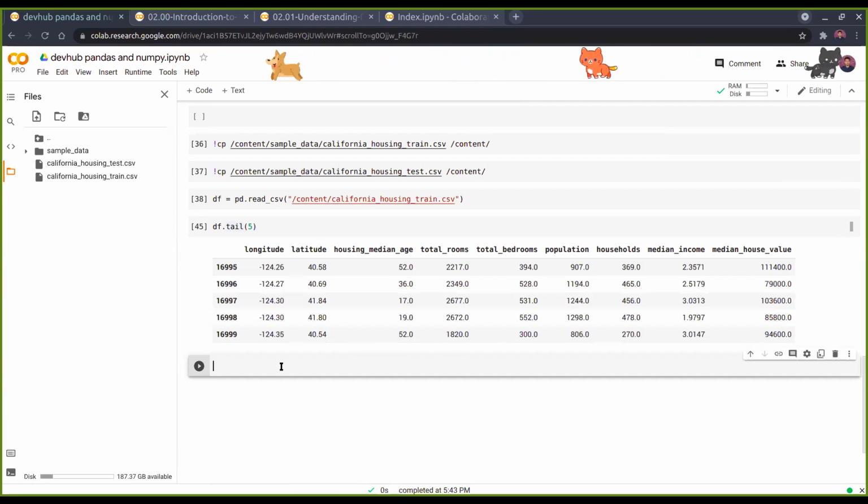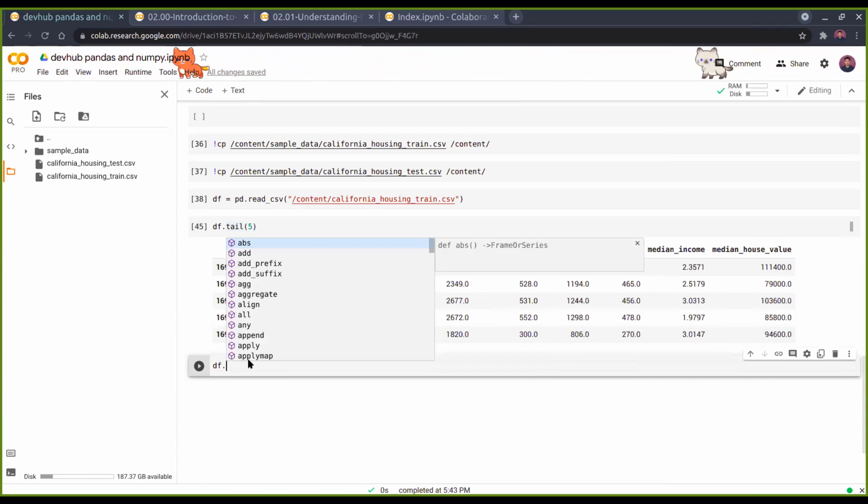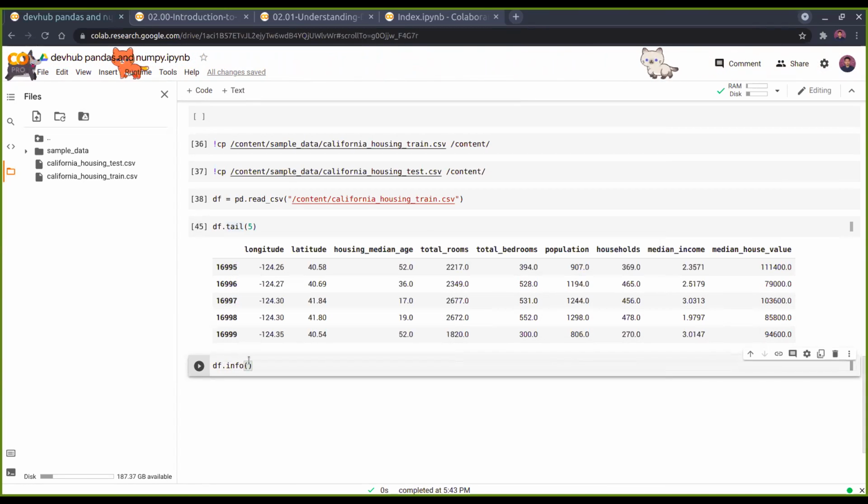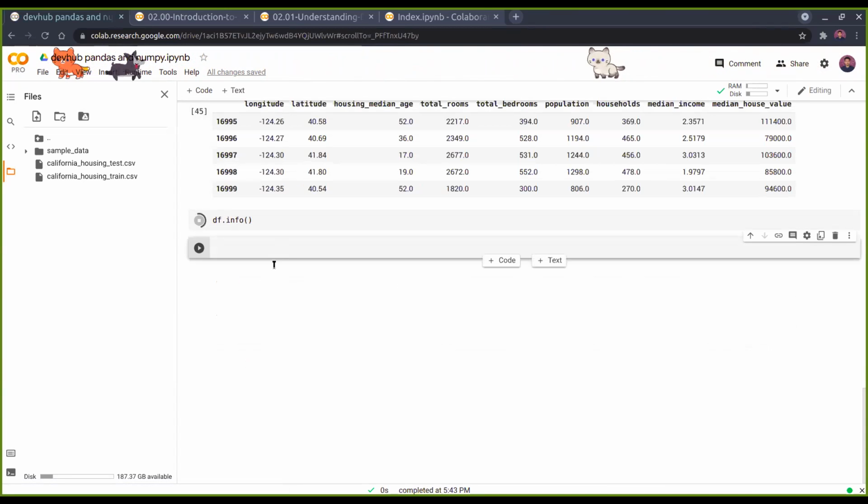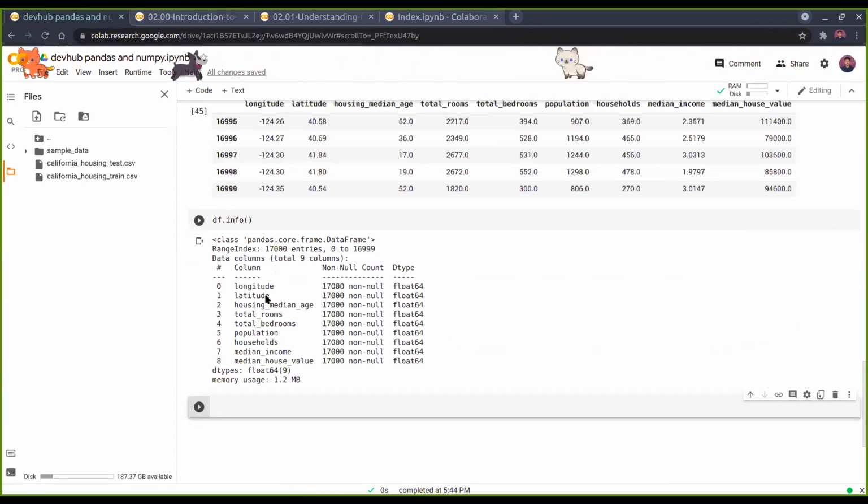Okay. So continuing, we have a few more functions we can use at first. For example, we can do df.info, and this will print some information about the data frame.